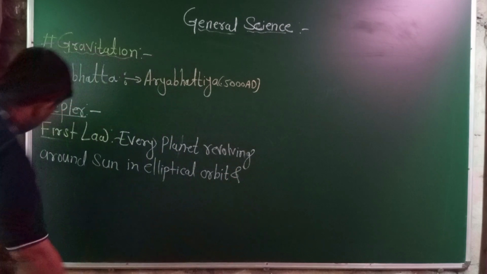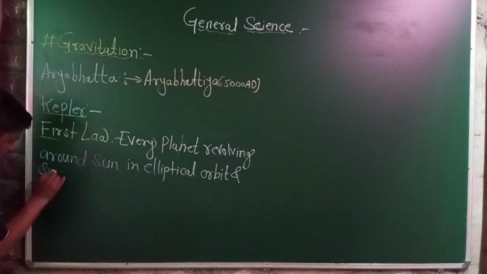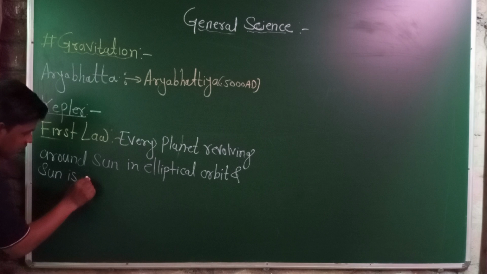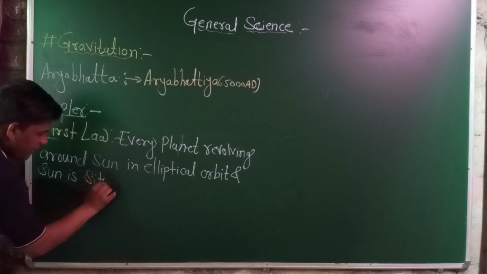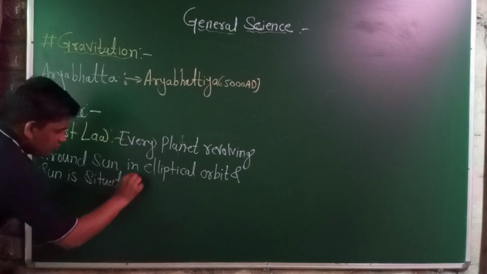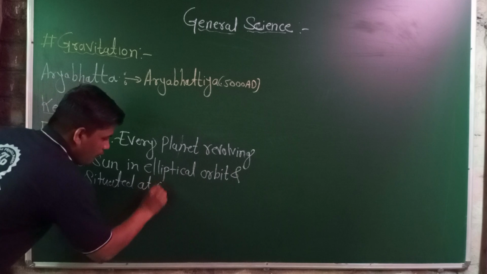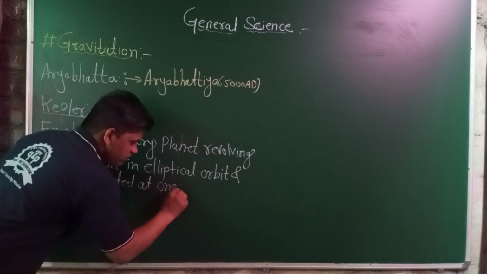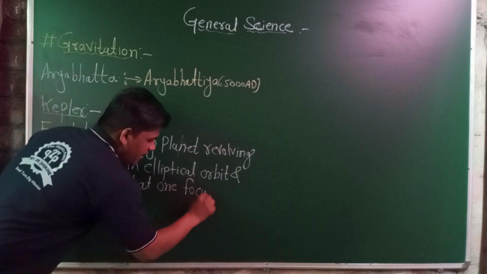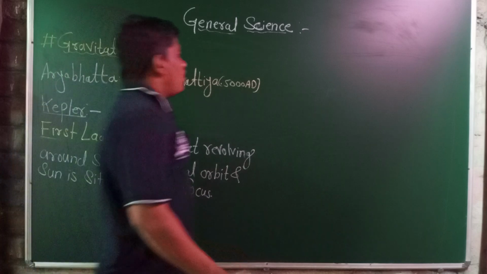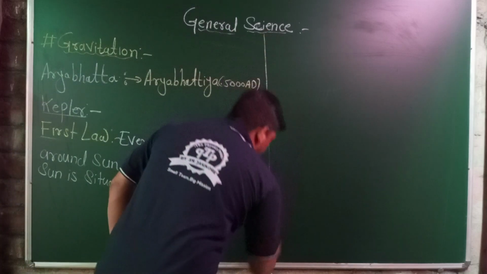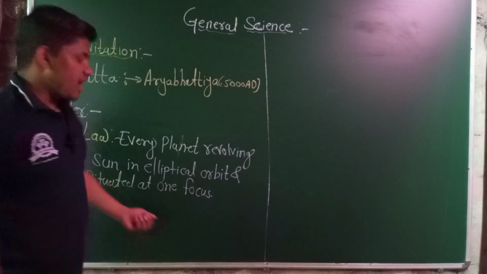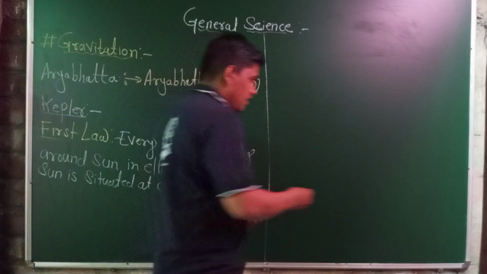And the sun is situated at one focus. An ellipse has two foci, or two centers.